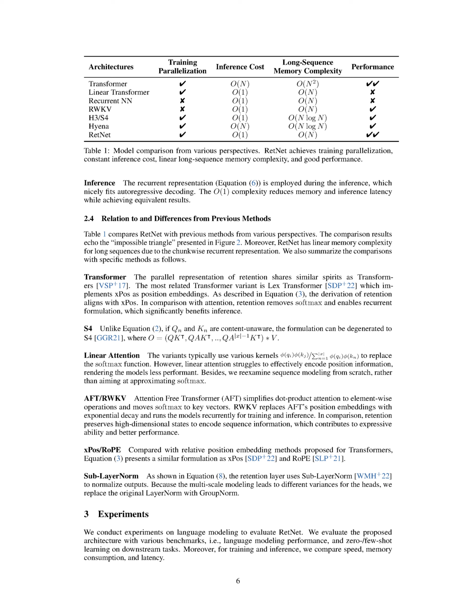Section S4. We're going to simplify and paraphrase the given section of the paper. In section S4, we discuss a situation where if Q_n and K_n are not aware of the content, the formulation can be simplified to S4. Here, O is the result of a series of operations involving Q, K, A, and V. We then move on to linear attention.